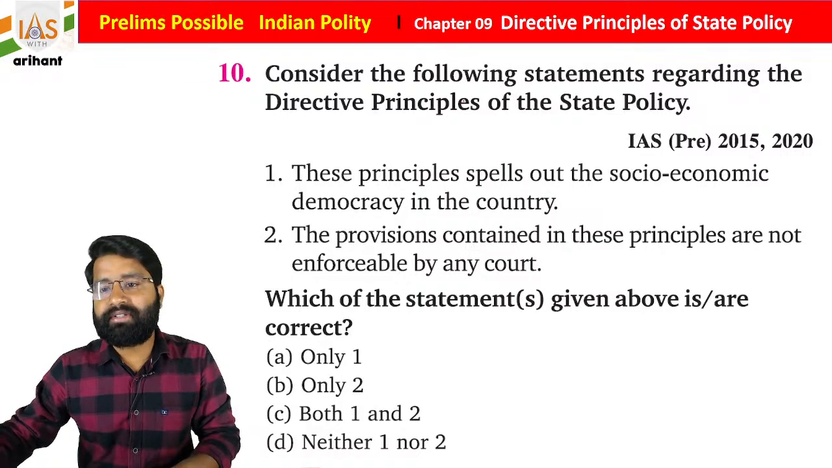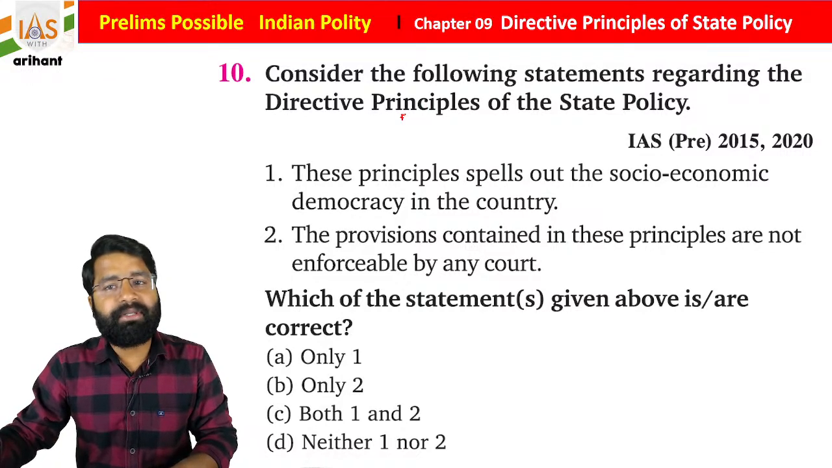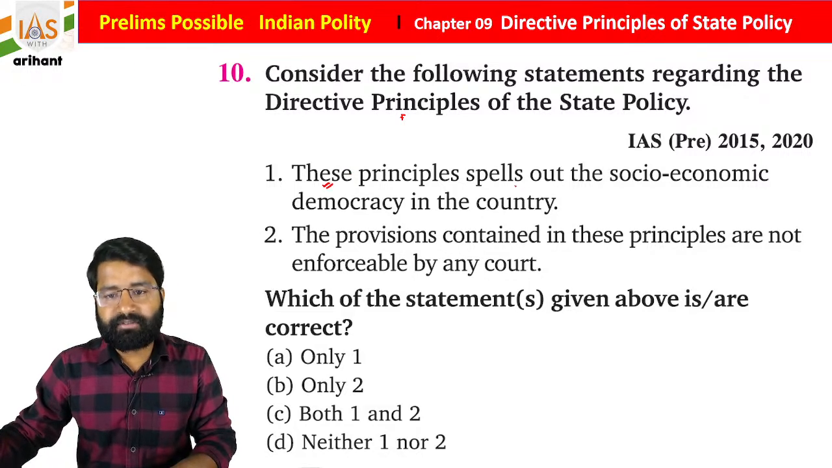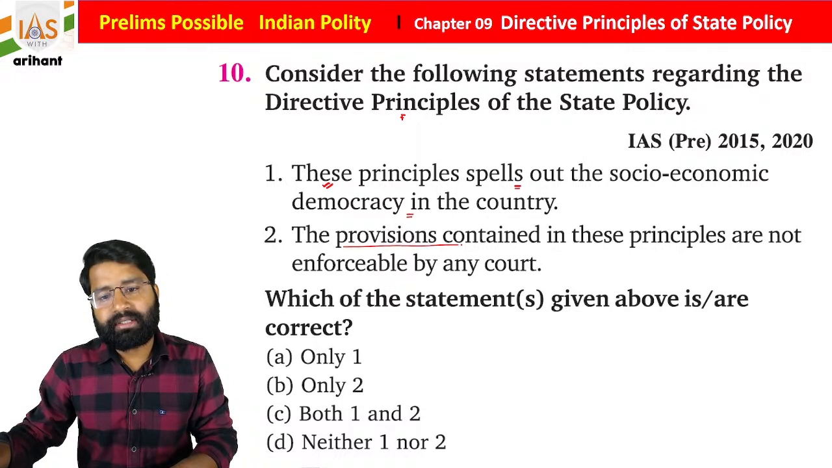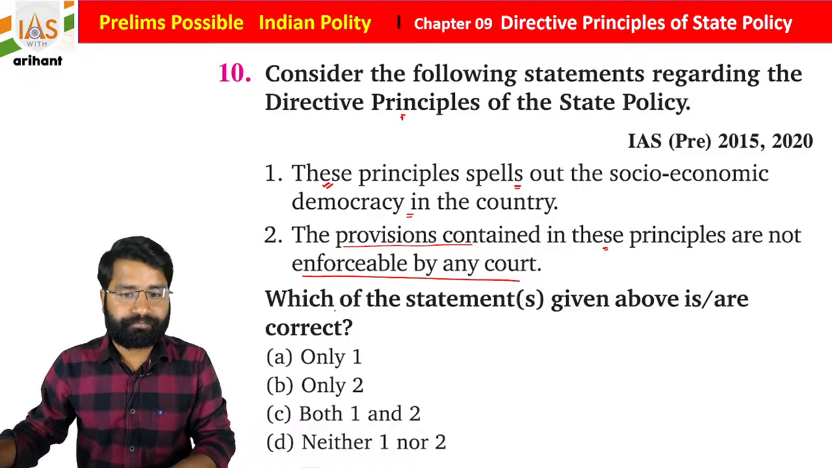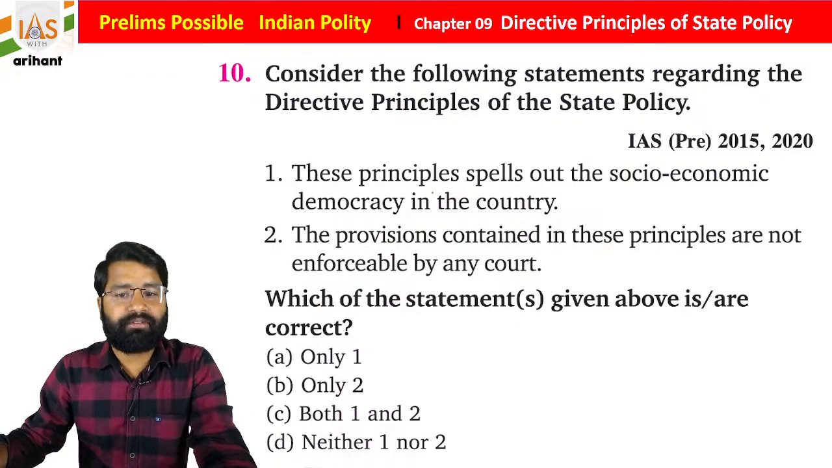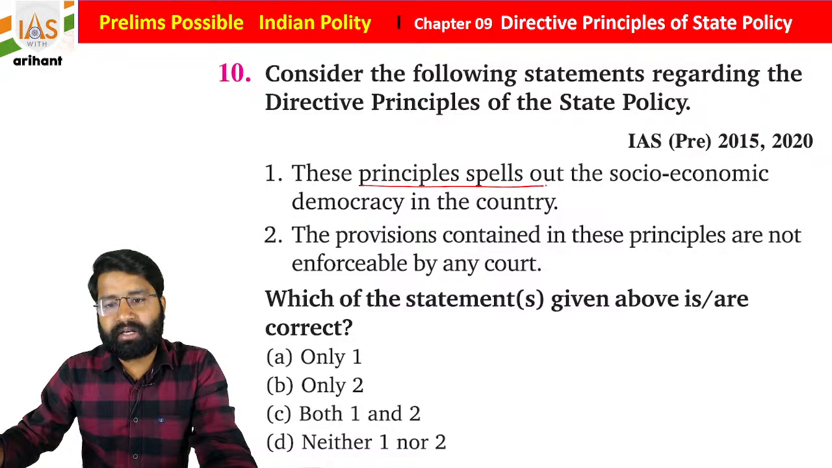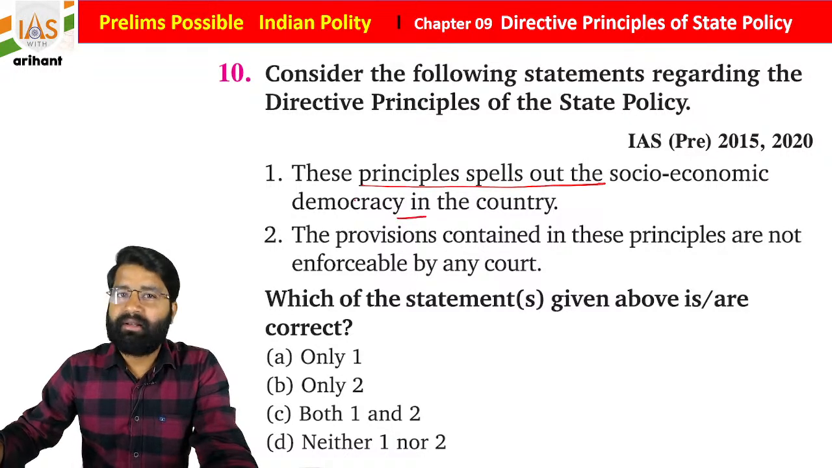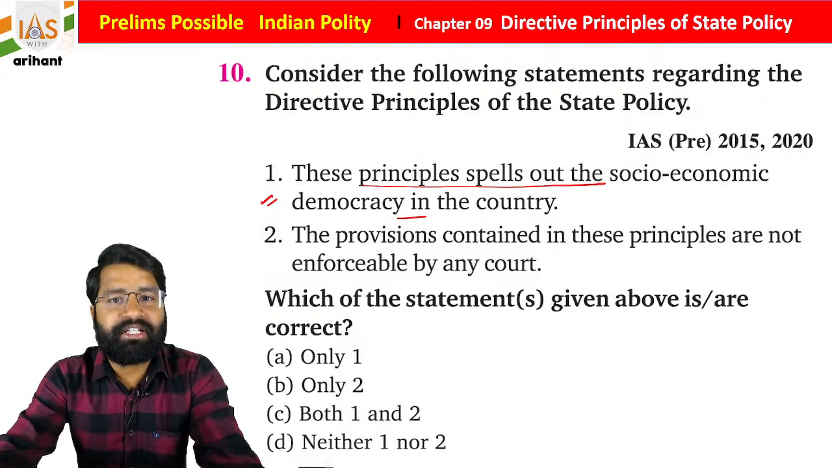Now see the next question. Consider the following statement regarding the directive principle of state policy. One, the principle spells out the socio-economic democracy in the country. Two, the provision contained in these principles are not enforceable by any court. Which of the statements given above is correct? Now, it was in UPSC CSE IAS Pre 2015. So these principles spell out the socio-economic democracy in the country. We already discussed the directive principle of state policy. What it is establishing? It is establishing the socio-economic democracy in the country, students.